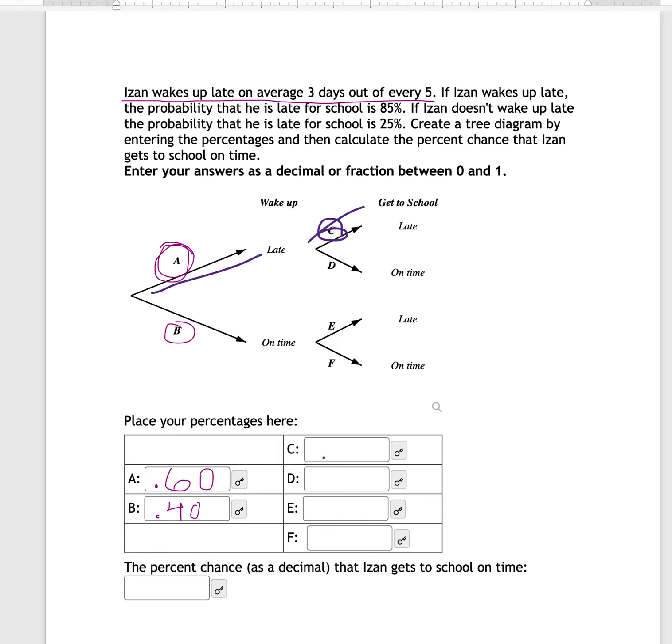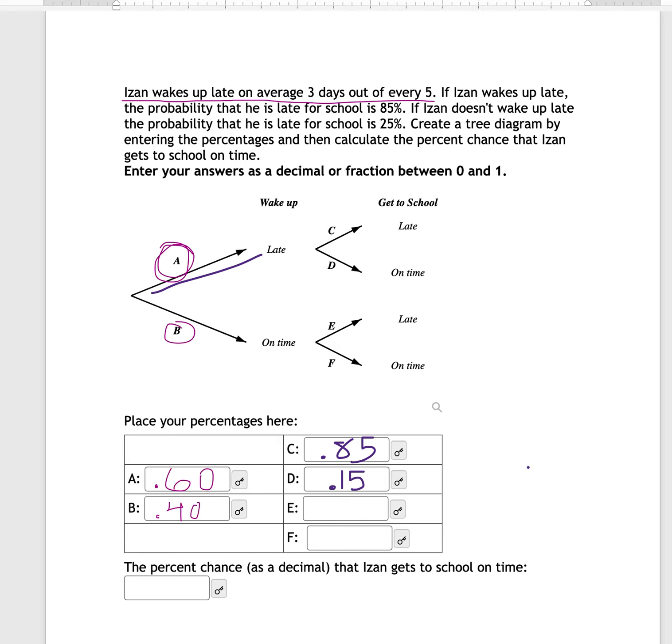So that's our 0.85. Now, if he wakes up late and 85% of the time he's late for school when that happens, that means the complement of that would be 15%. So our D would have to be 0.15.